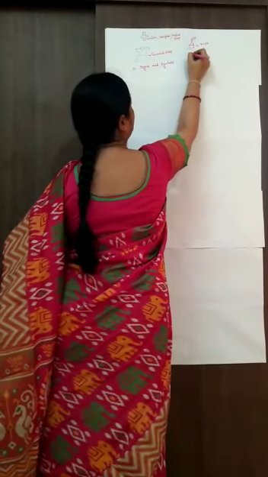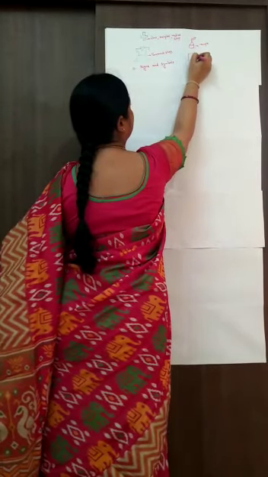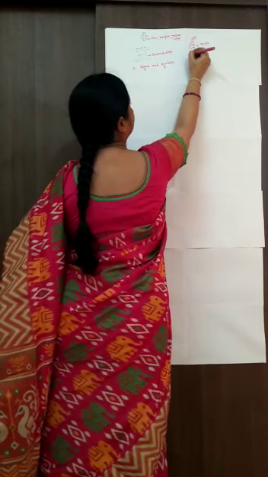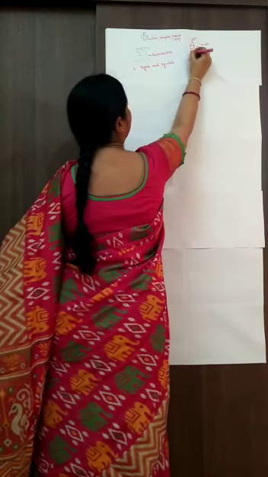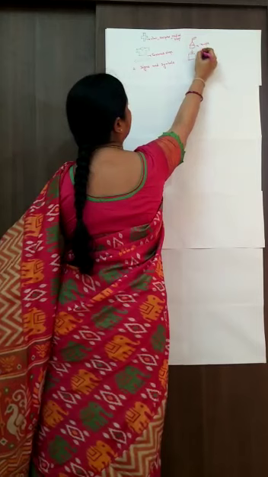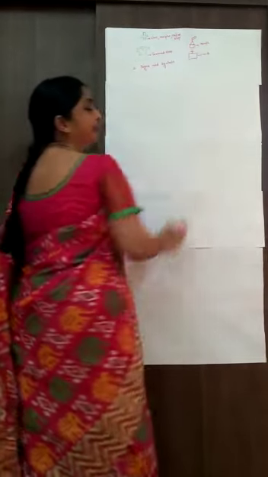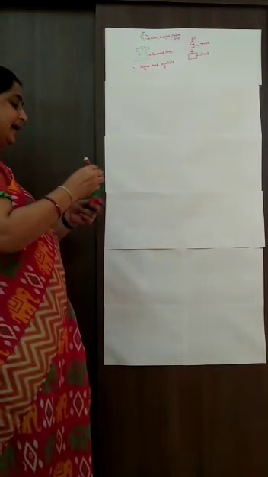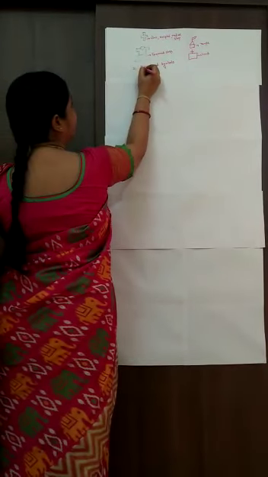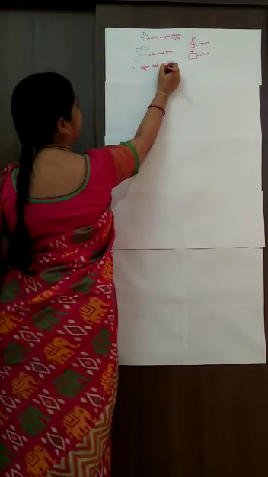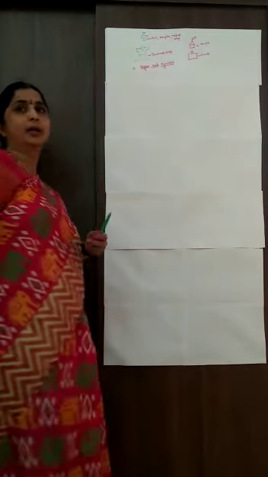The next, if you have something like this, and you have a cross mark on it, what will you tell? This is a church. So, today our topic is sign and symbol. What is our topic name? That is sign and symbol.